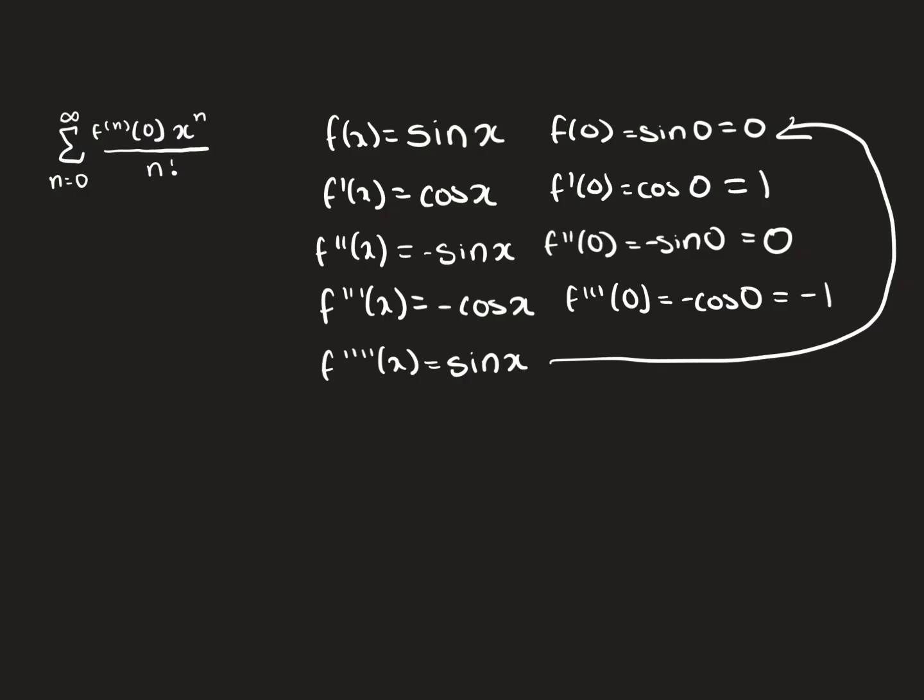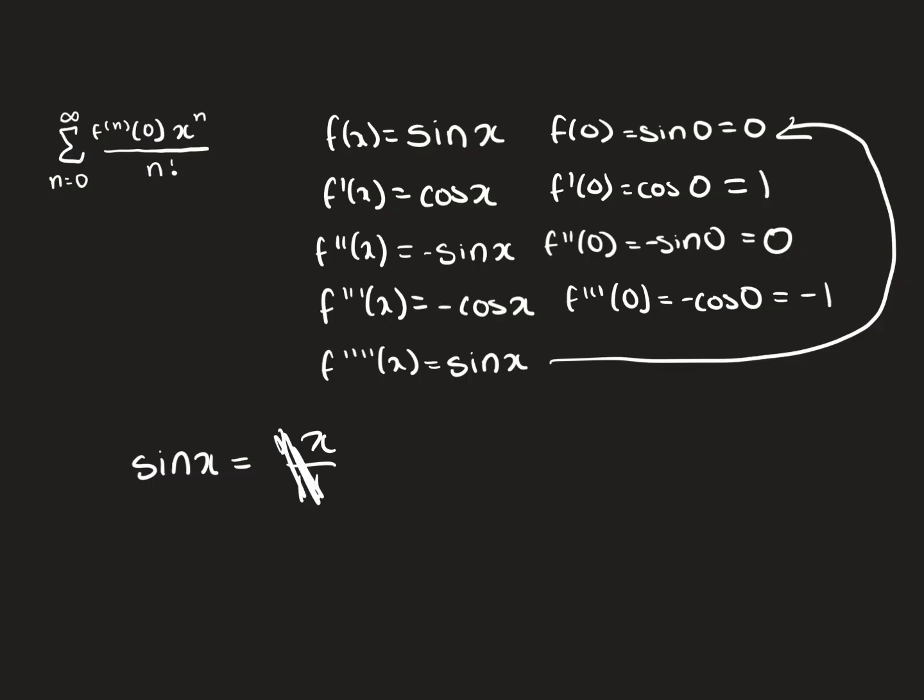Now let's write this as our approximation. So sine of x is equivalent to, well, the value of the function is 0, so the first term is not even there. The second term would be 1 times x divided by 1 factorial, so that's just x.